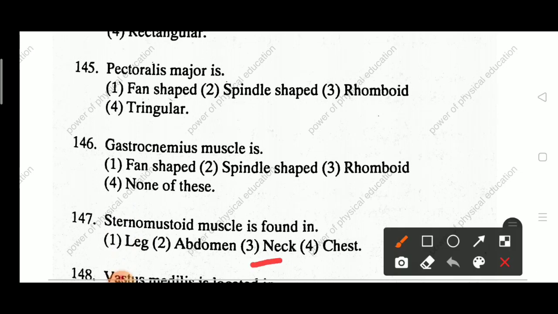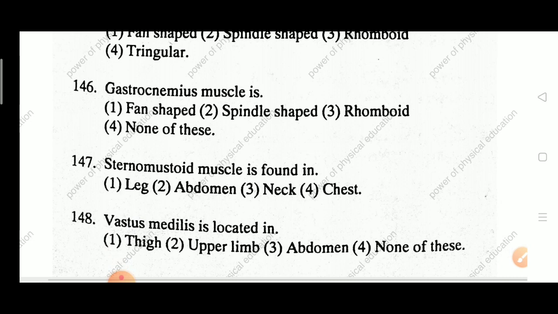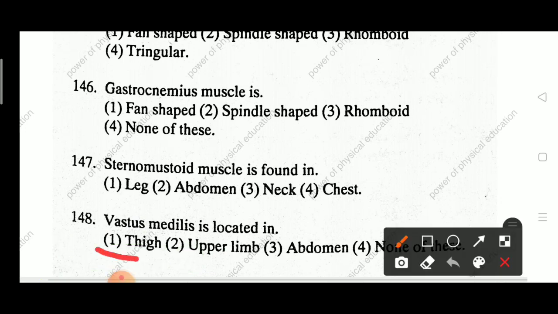Answer: neck. Next question 148. Vastus medialis is located in thigh, upper limb, abdomen, none of this. Answer is thigh.